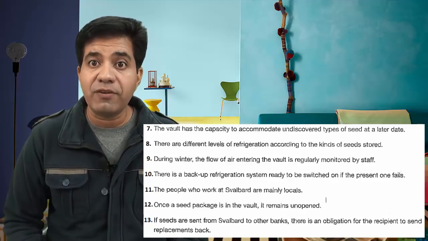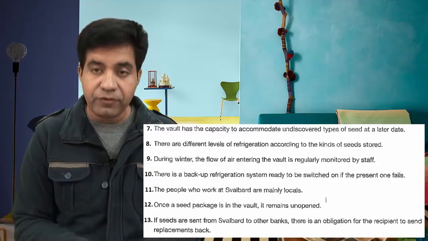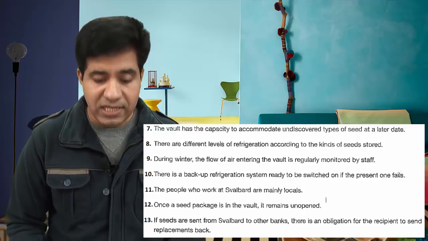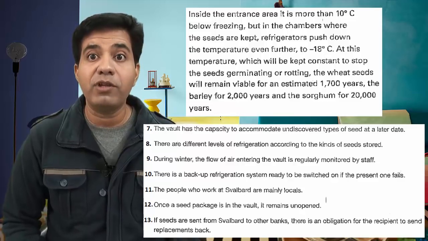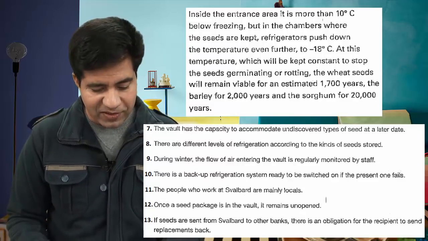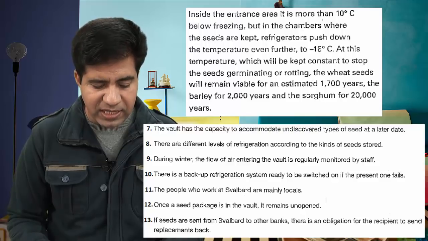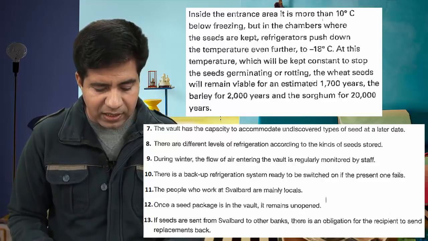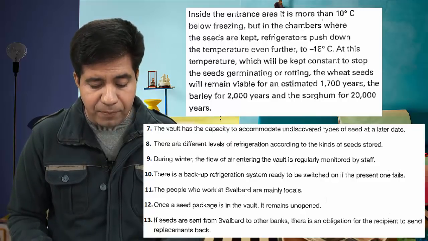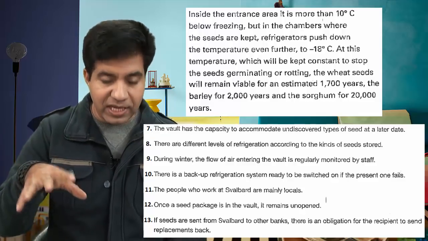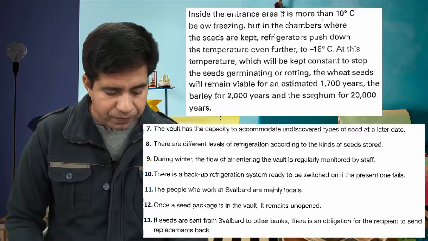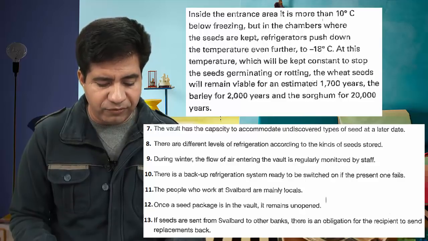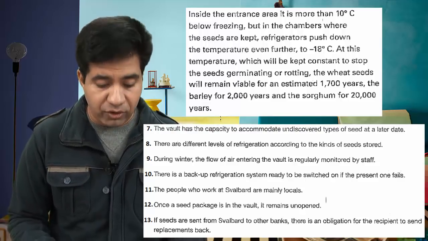Now you need to scan for the word refrigeration, then you got to see whether there are different levels of refrigeration and all that. Let's see. I found the words like 10 centigrade, so it means something is going to be there. I found the word refrigerators as well. Let's do it together. Inside the entrance area, it is more than 10 C below freezing. But in the chambers where the seeds are kept, refrigerators push down the temperature even further. In the entrance, it's 10 C, but inside where the seeds are kept, refrigerators push down the temperature even further to minus 18 centigrade.